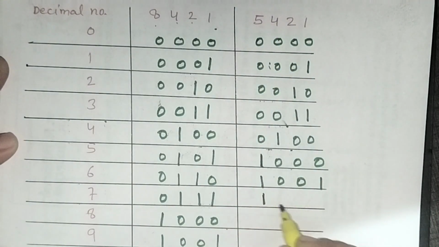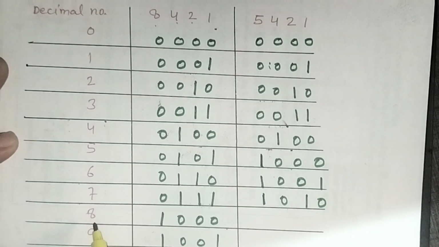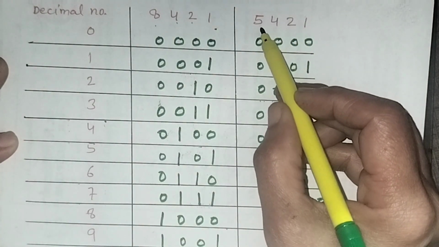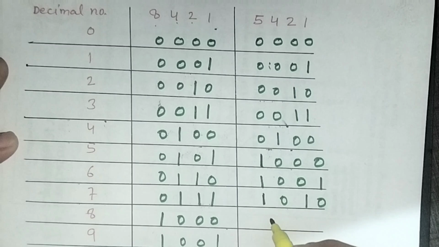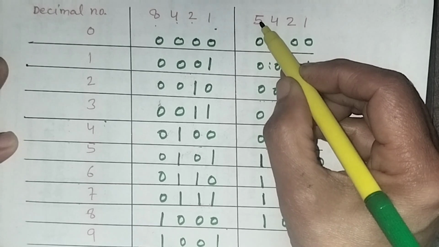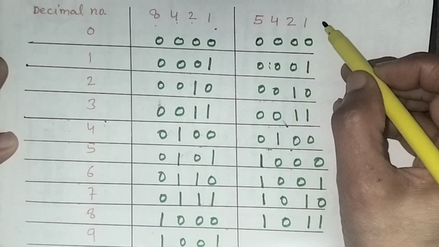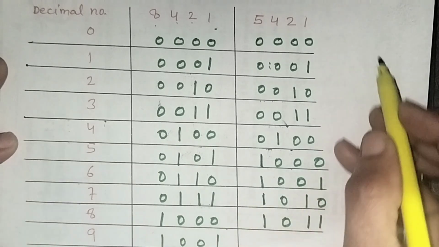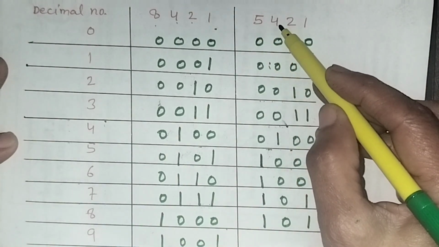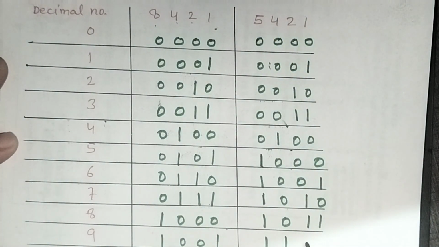It will be according to the rule, so it will be 1 and this will be 0. Now we'll make 8. For making 8 we will use 5 and 3, and the others will be 0, because it is the most significant digit and for making it we can use only these two digits. Now we will make 9. For making 9 we will use this and this, 1 and 1, others will be 0.